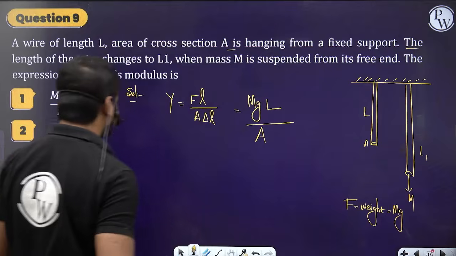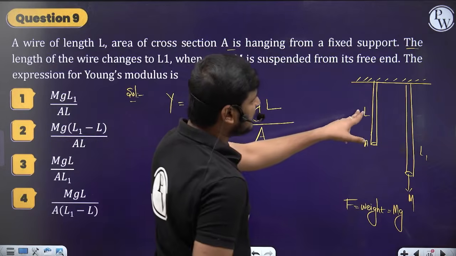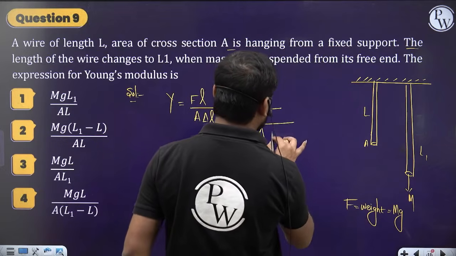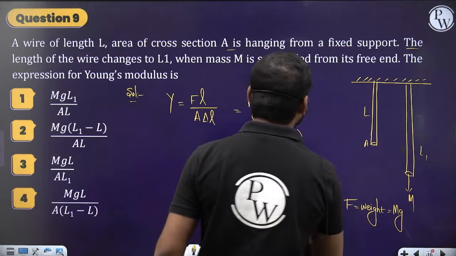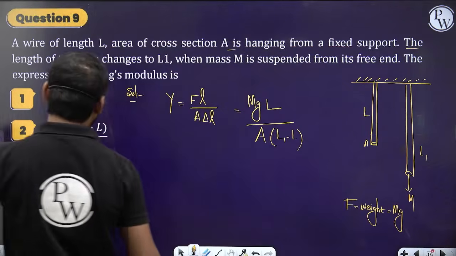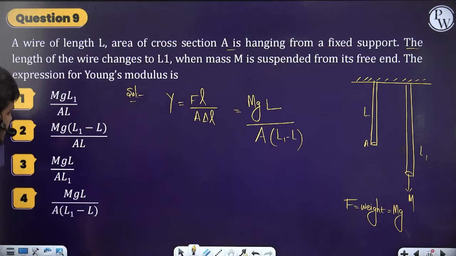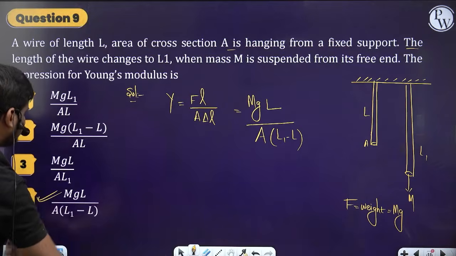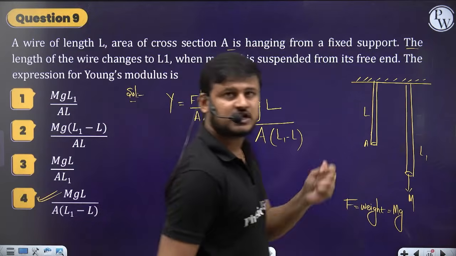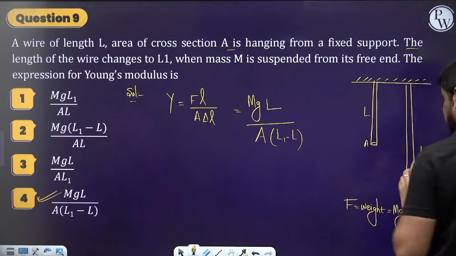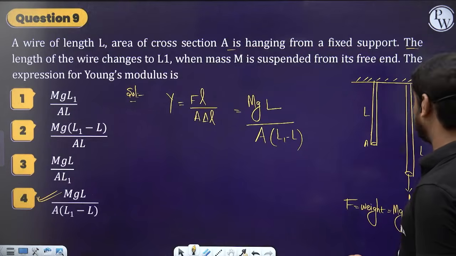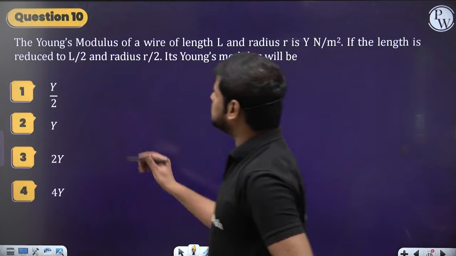Okay, and then what is the change in length? Original length is L, final length is L1, so the change in length is L1 minus L. So check for this option, mg L by A into (L1 minus L). Option 4 is the correct one. Done? Clear? Chalo, let's go for the next question.